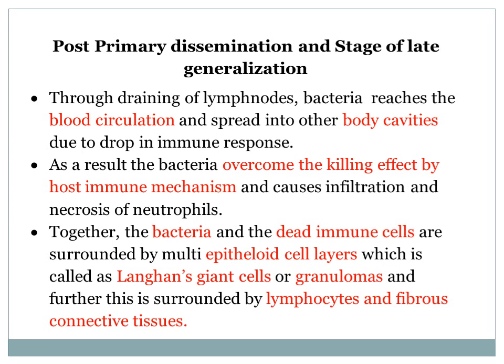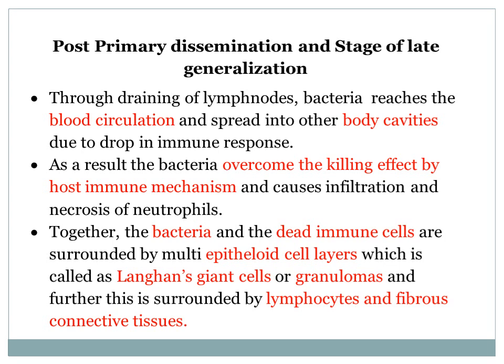Now, together with this mycobacteria, the dead immune cells are surrounded by a multi-epithelioid cell layer, a big cell with many nuclei, an epithelioid cell, which is called a Langerhans giant cell.